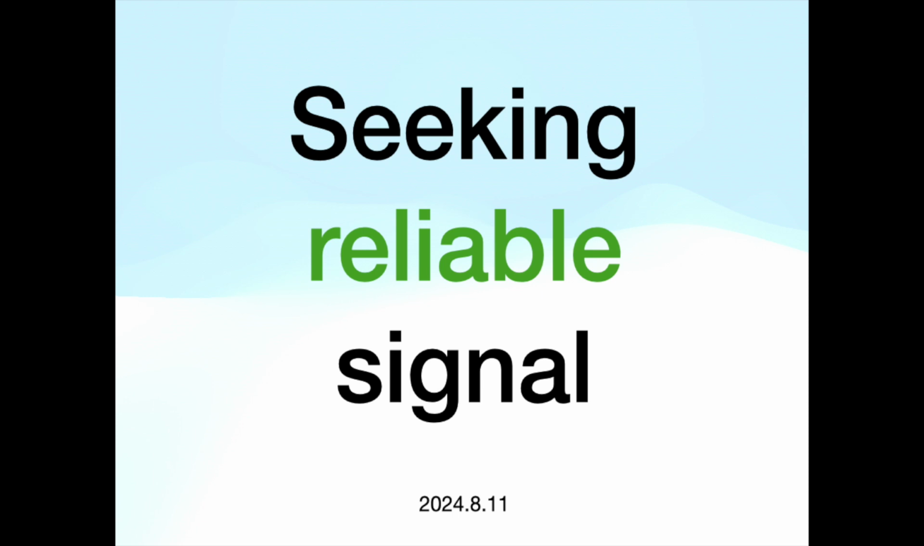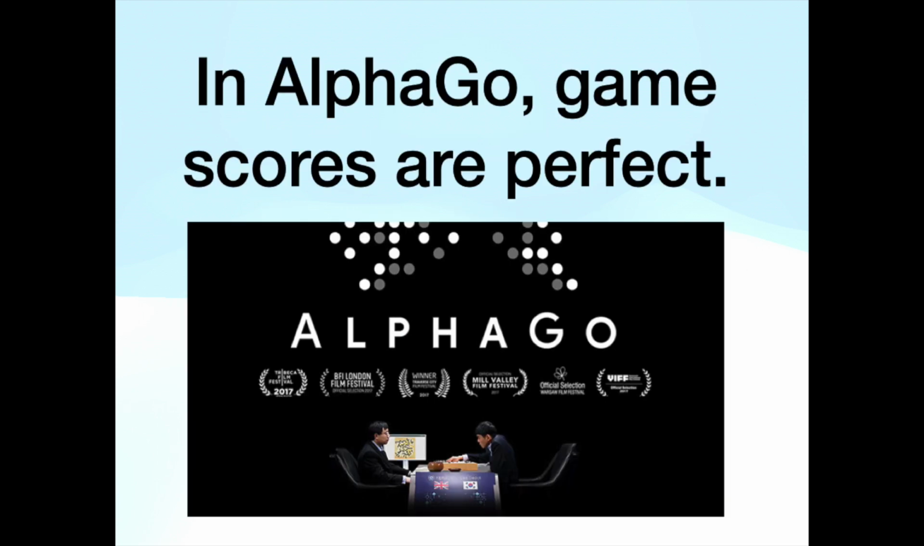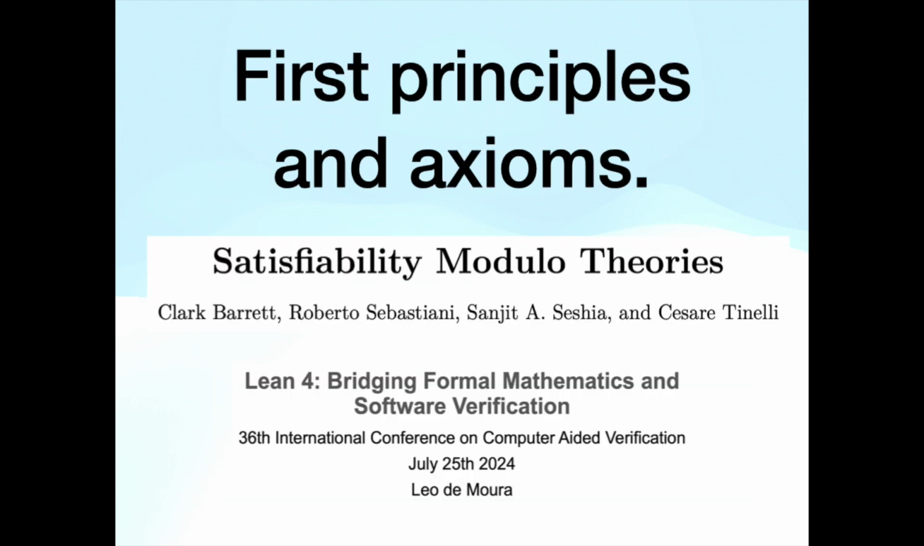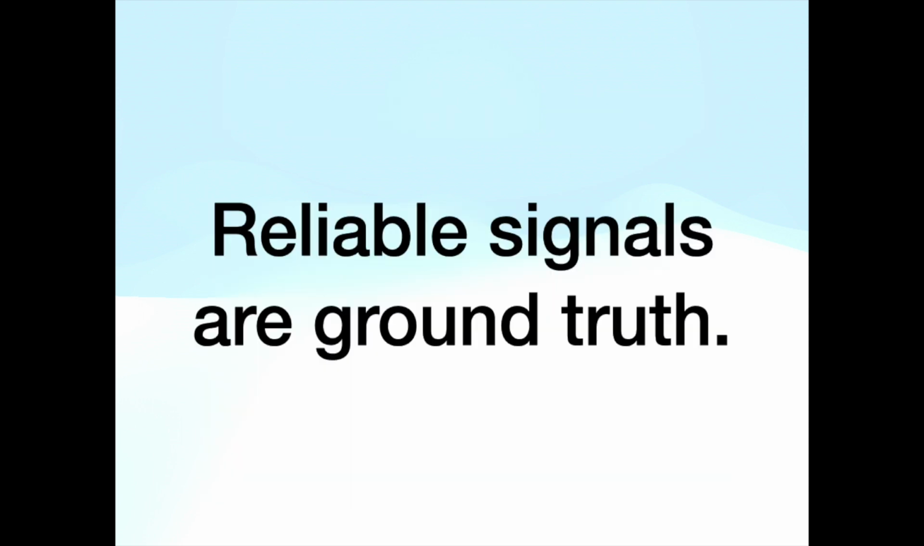Seeking reliable signal. Seeking signal, especially reliable signal, and avoiding noise, is universal. Examples of reliable signals: in AlphaGo, game scores are perfect. First principles and axioms: there are tools like proof assistants, for example, Lean, based on satisfiability modulo theories. Physical laws, for example, Einstein's theory of special relativity. Reliable signals are ground truth.